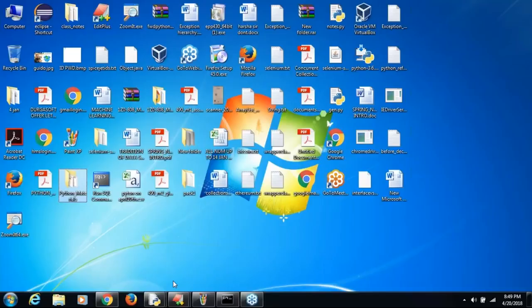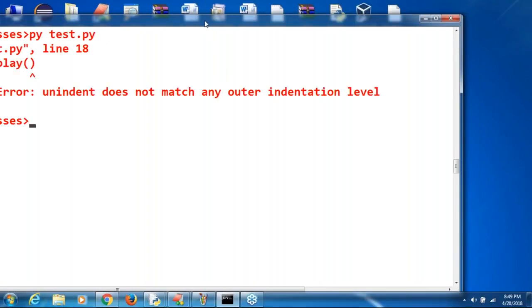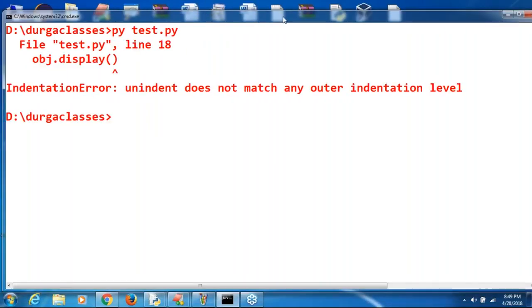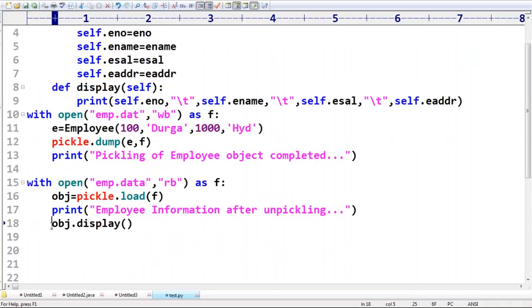Here I'm running py tester.py. Regarding py tester.py, can you please observe obj.display indentation? It is facing some problem, indentation. Now here I'm printing employee information.